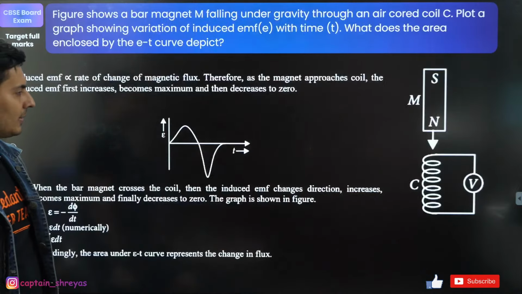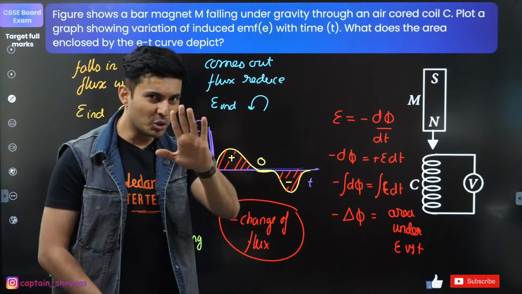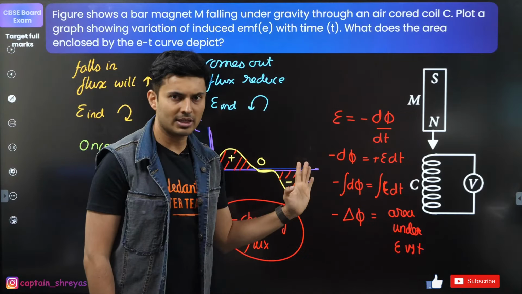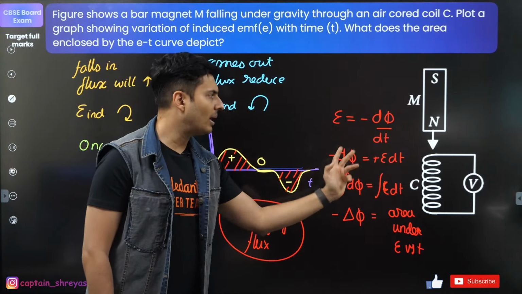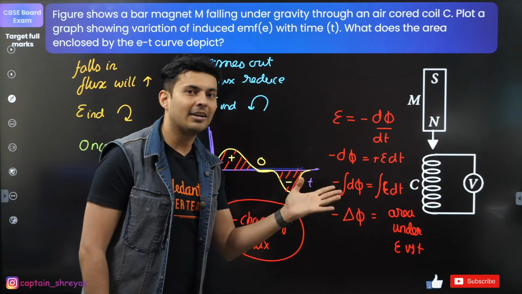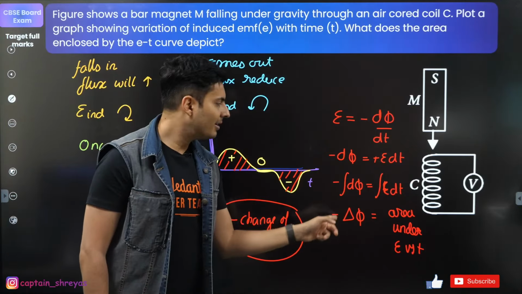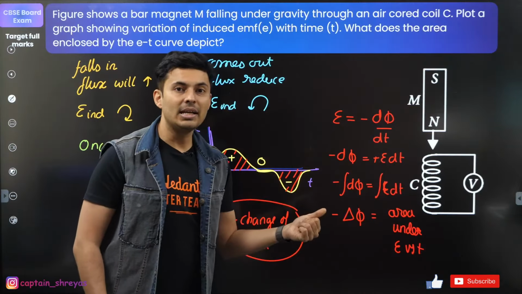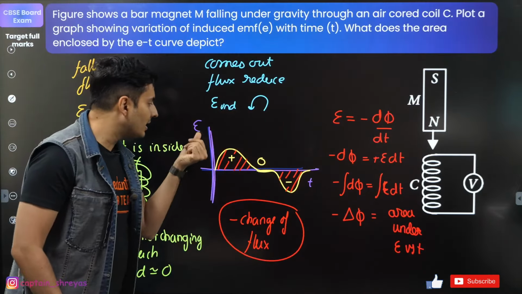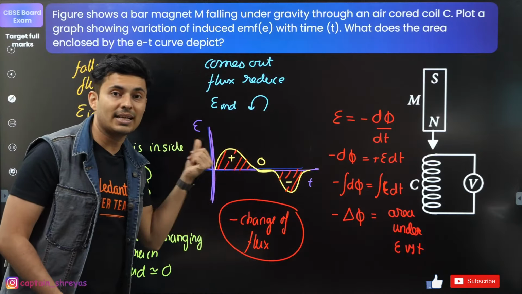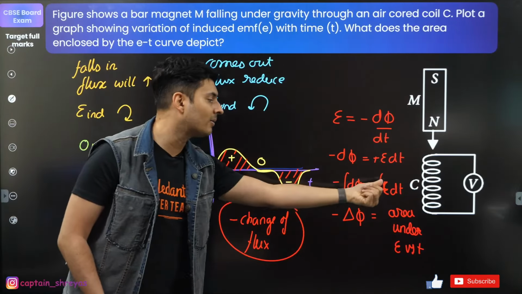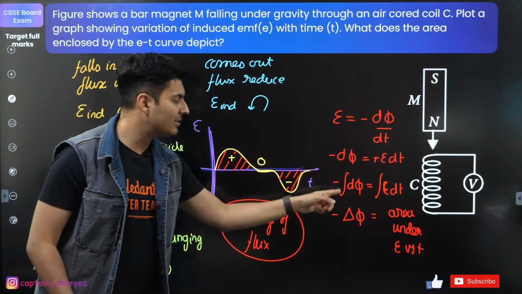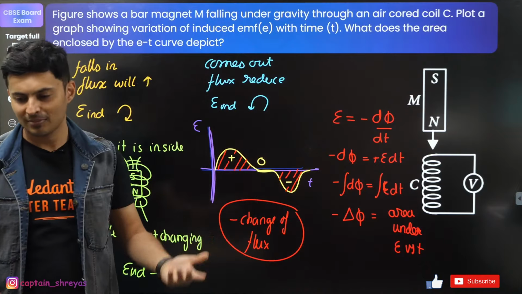For that question, right? You should know Faraday's law. EMF is d phi by dt, correct? Forget the minus sign. EMF is d phi by dt. Take dt over here. So what will happen? d phi will become e dt. Integrate. Integration of d phi will be the total change in flux. Integration of e dt, EMF versus time. Any y versus x's integration, what does it give you? Area under the curve. So the question said, what does the area depict? The area depicts this quantity. What is it? Change in flux. Okay?